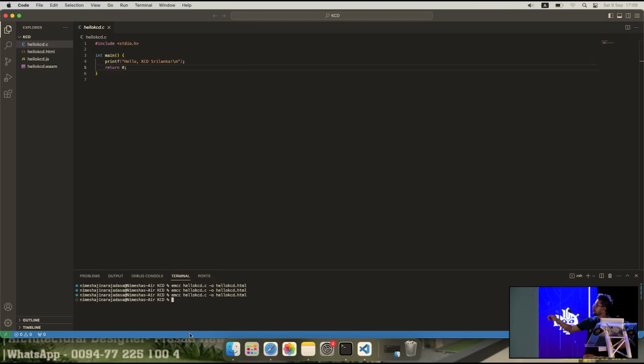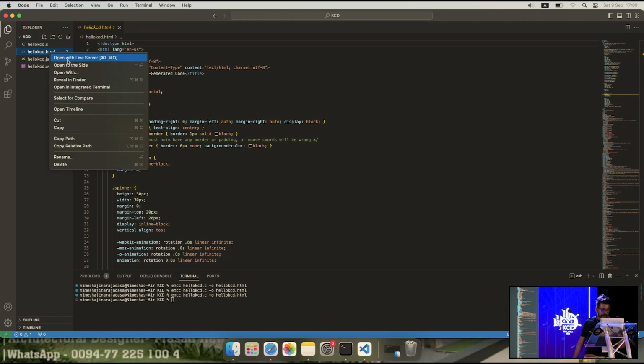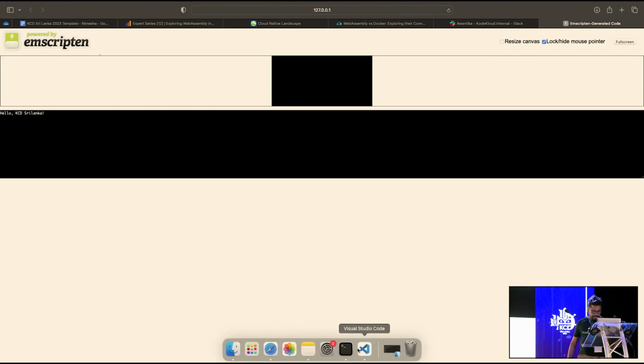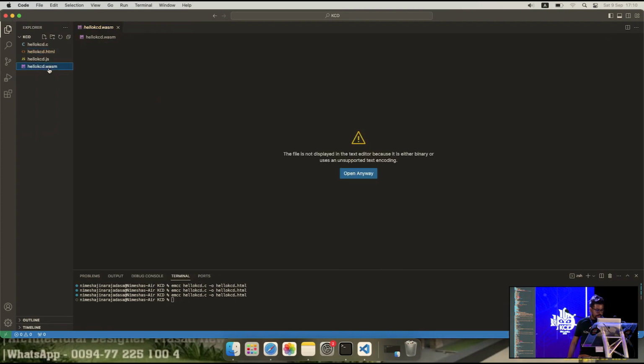Okay. Now we have several files generated here. But first I am going to open up this HTML in our live server here, right? So I am going to open it up here. Okay, now what you can see is, hello KCD Sri Lanka is printed, and don't worry about all this CSS styling and the Emscripten logo and all this stuff. Just focus on the message, hello KCD Sri Lanka. This is coming from our C program. If I go to Visual Studio Code again, there is something called hello kcd.wasm. This is what we call a wasm module, right?